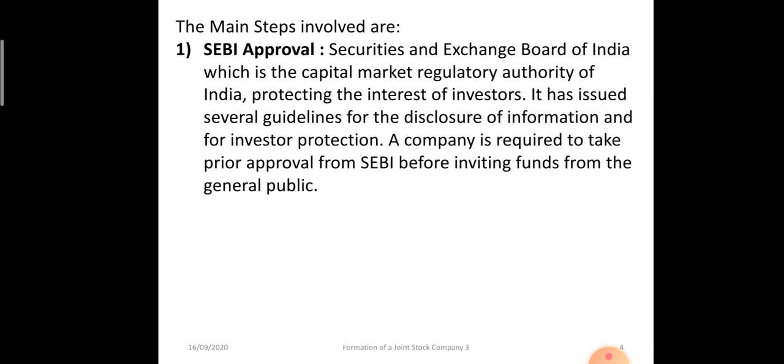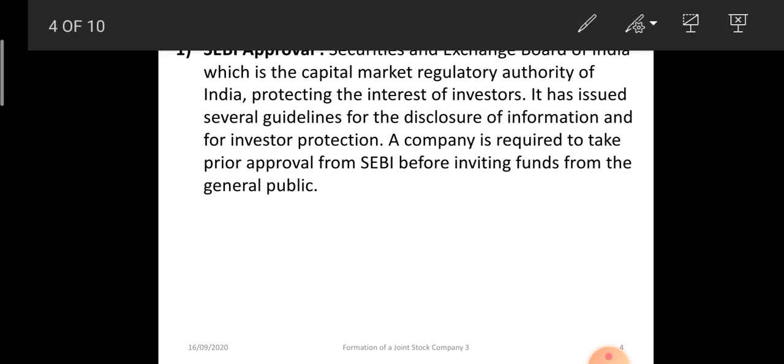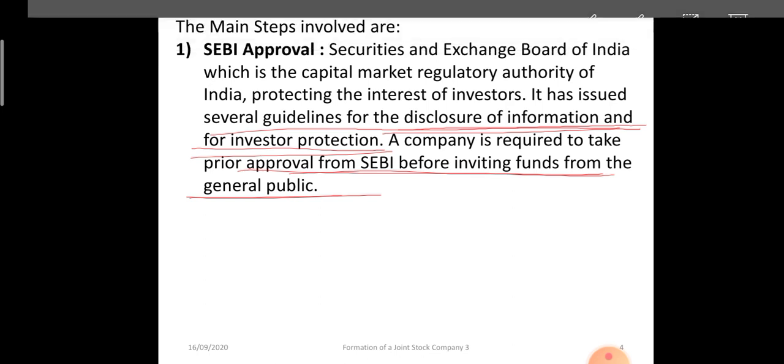It has issued several guidelines so that companies which wish to tap the capital market have to disclose certain information for investor protection. So the approval of SEBI is required to issue shares to the general public and invite funds from them.